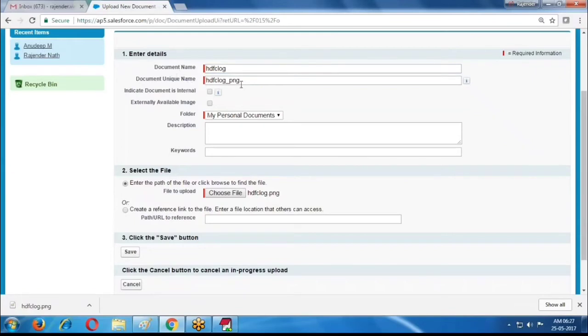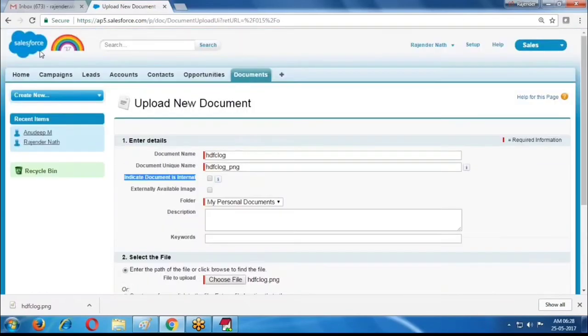Unique name: whatever names are there, it cannot allow duplicate names. Labels and document names allow the same names, but the unique name cannot be the same; if I upload one more logo with the same name, it cannot accept it. And if I mark the document as internal, then it cannot be used directly; it is only stored.